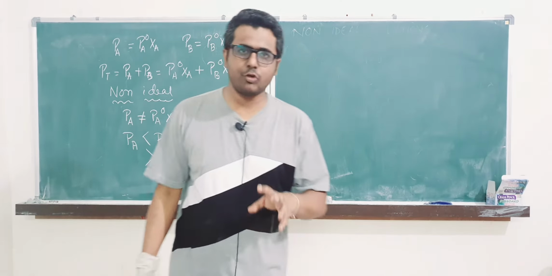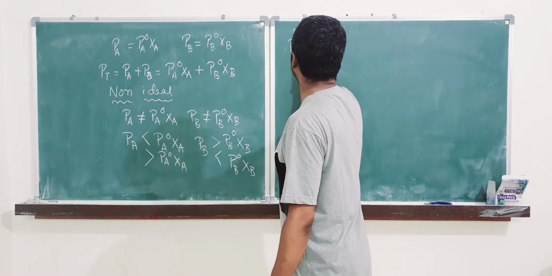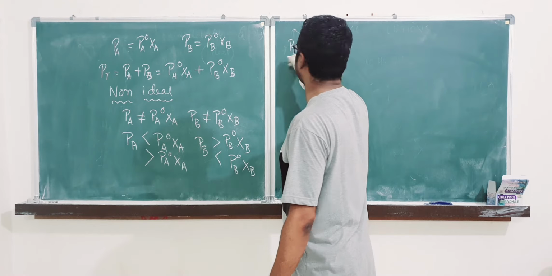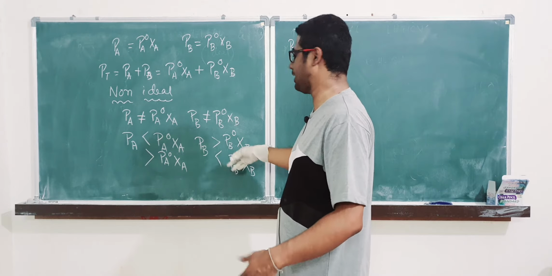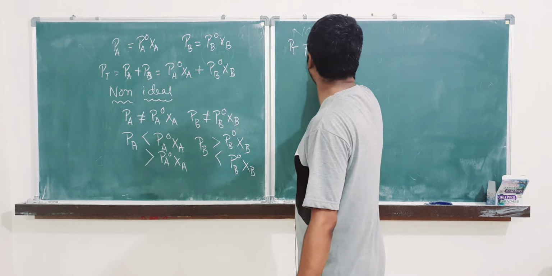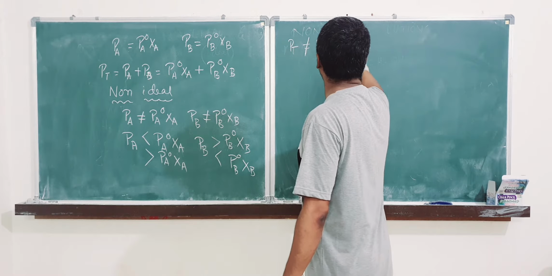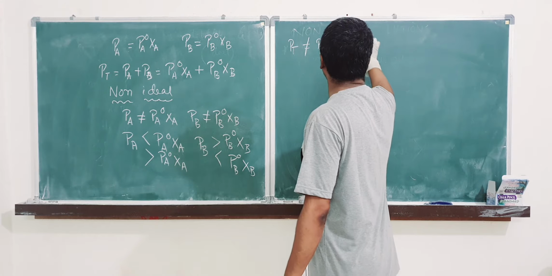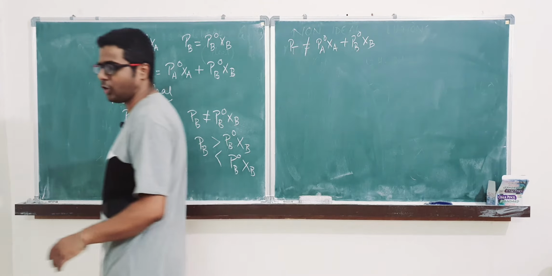So in case of non-ideal solution, PT, which is basically PA plus PB, is not equal to PA naught XA plus PB naught XB. It can be more than, it may be less than. This is the first relationship that is very important in case of non-ideality.